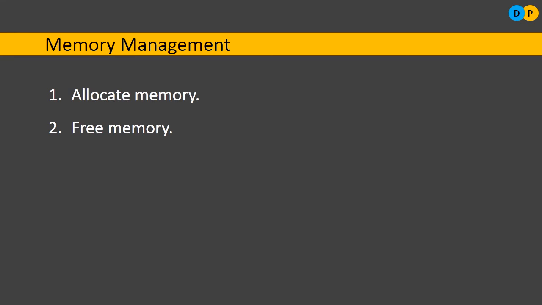Similarly, let us say that I want to free the memory. Why do I need to free it? Because the primary memory is very limited, maybe 1 GB, 4 GB, or 8 GB of space. Let us take an example. If I'm using too many different applications at once, and some applications are running in the background, then it will be consuming too much memory space. Then the system, that mobile, will perform at a slow pace.